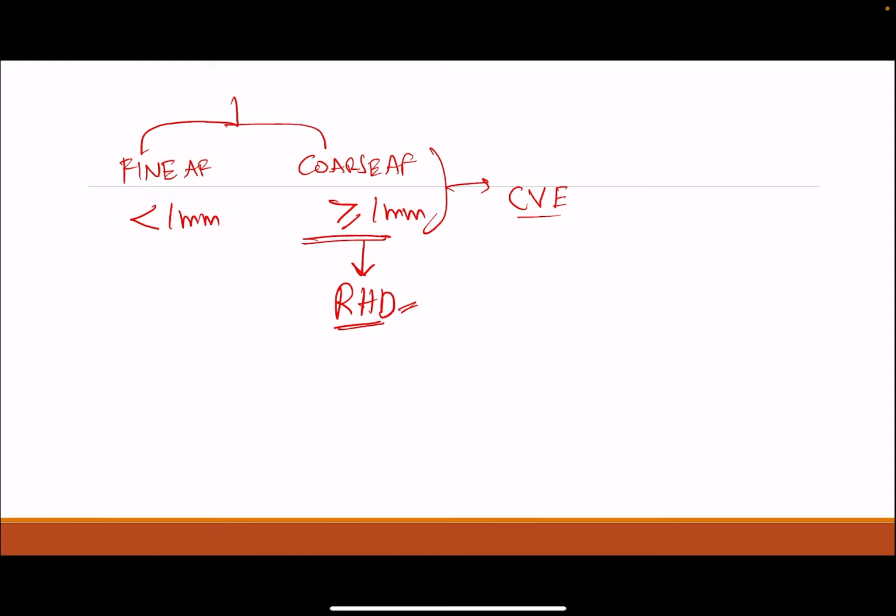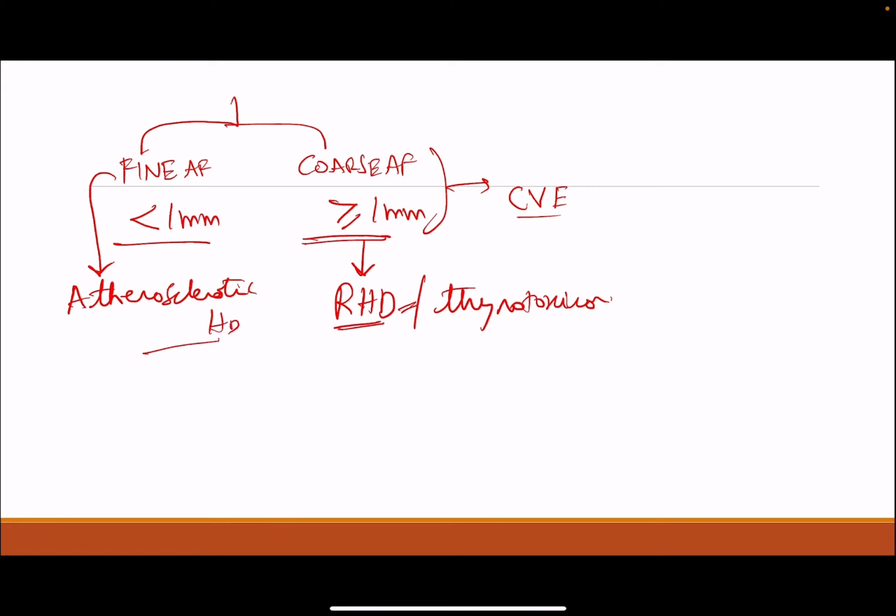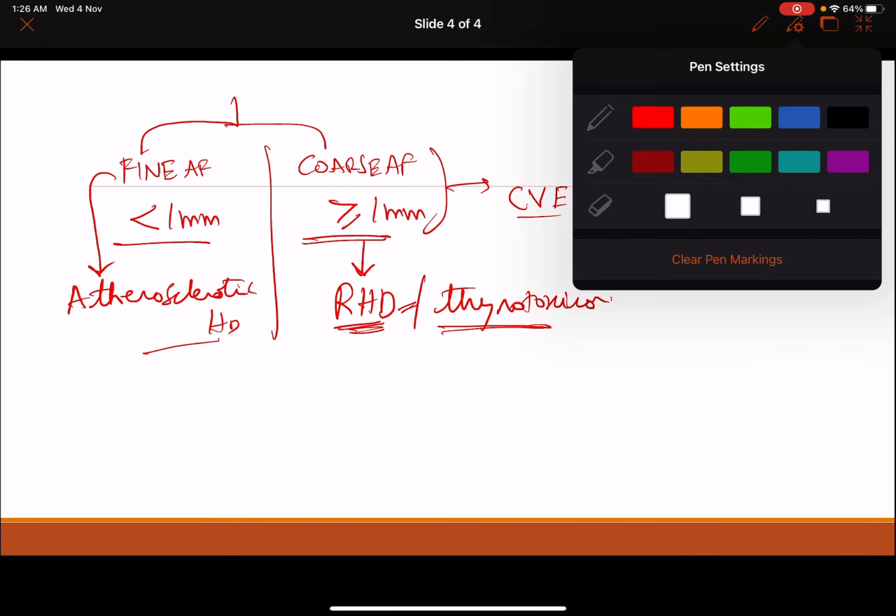Coarse AF is also sometimes seen with thyrotoxicosis, whereas fine AF is mostly associated with atherosclerotic heart disease. So atherosclerotic heart disease is associated more with fine AF, and coarse AF with rheumatic heart disease and thyrotoxicosis.